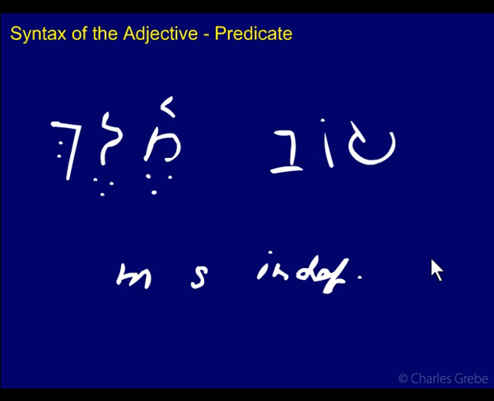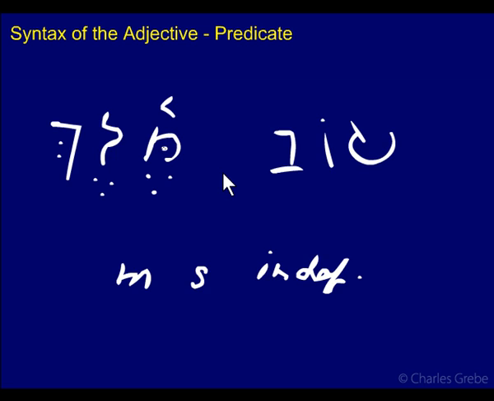Now, what would happen if we put hey here? So let's make this definite. Tov hamelech. Could this be attributive? Well, now this is definite and this isn't. So we know it cannot be attributive. If they do not agree in definite status, then you cannot have an attributive adjective. In fact, you would have a predicate and your ambiguity would be gone. It would not be ambiguous. So let's take this off.